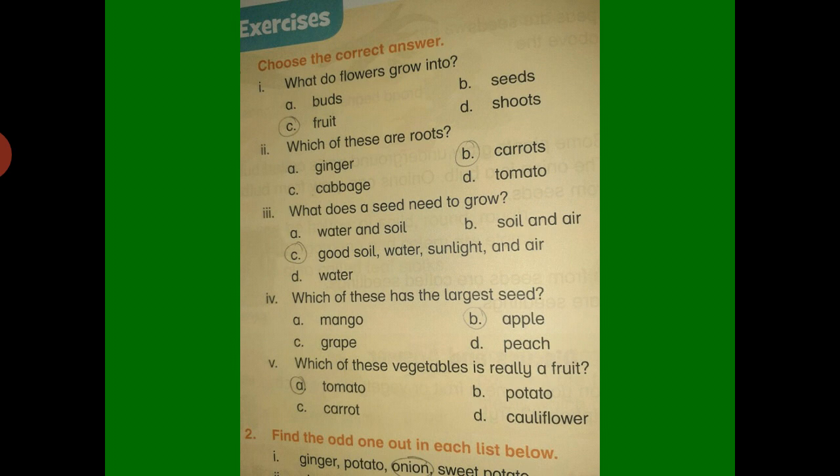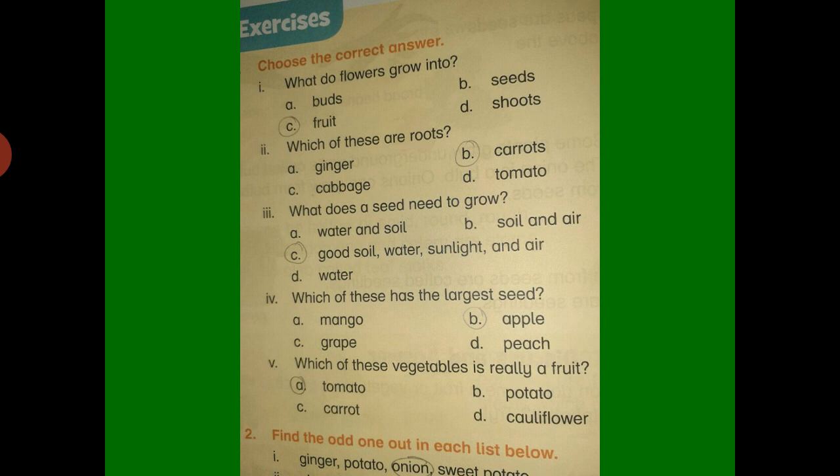Which of these are roots? Means 4 vegetables are given, and you have to tell which one is the root. Ginger, carrots, cabbages, and tomato. So what's the right option? B, carrots. Okay, number 3 is what does a seed need to grow? Water and soil, soil and air, good soil, water, sunlight and air, and D is water. So what's the right option? The right option is, of course, a plant needs to grow good soil, water, sunlight and air, means option C.